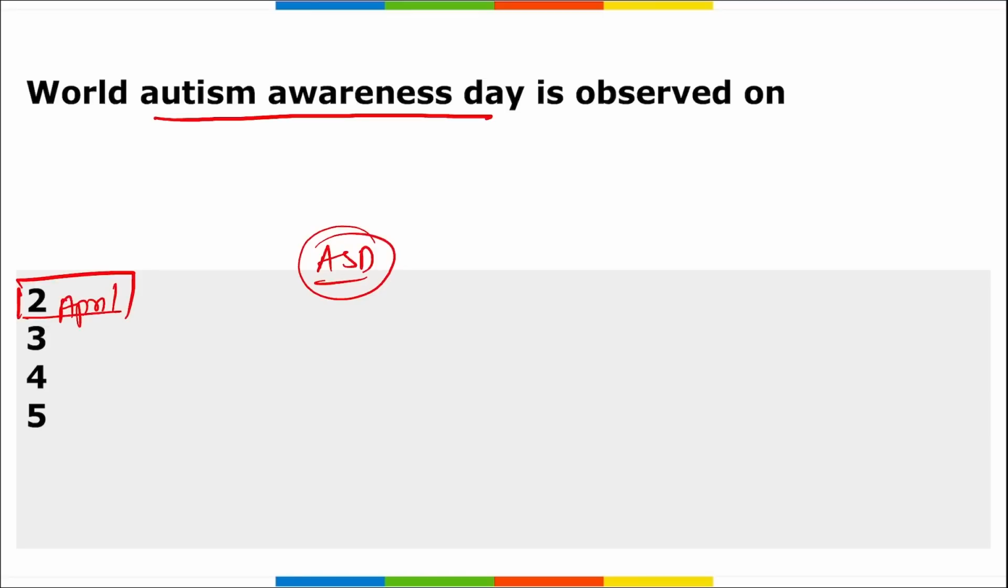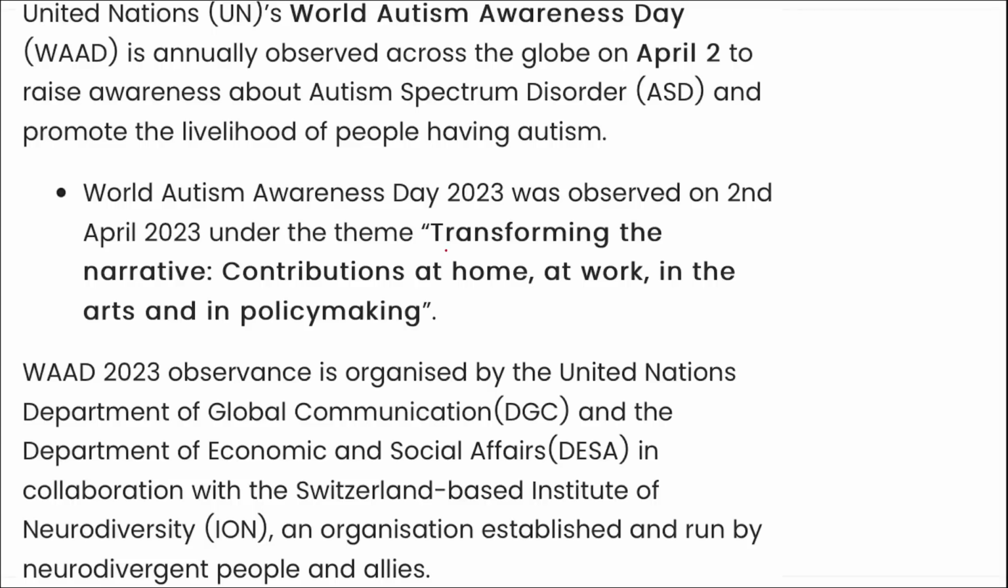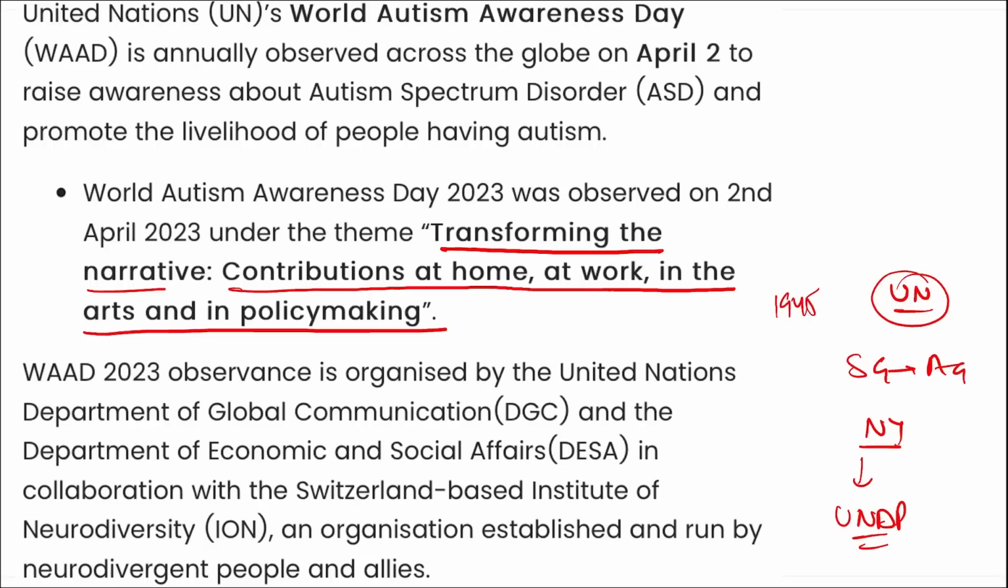Then remember, World Autism Awareness Day is observed on 2nd of April under the theme: Transforming the Narrative: Contributions at home, at work, in the arts and policy making. Alright, very important, take a note of it. Then if we talk about UN, it is observed by UN. So Secretary General will be Antonio Guterres, headquarters is in New York. In New York only, the headquarters of United Nations Development Program is also located, and UN was established in 1945.